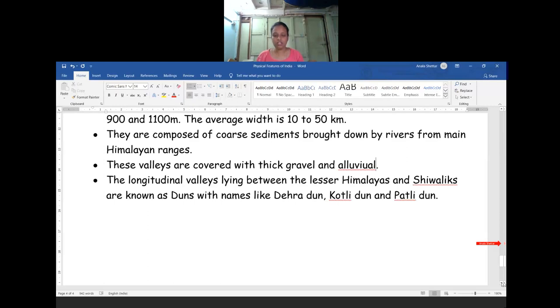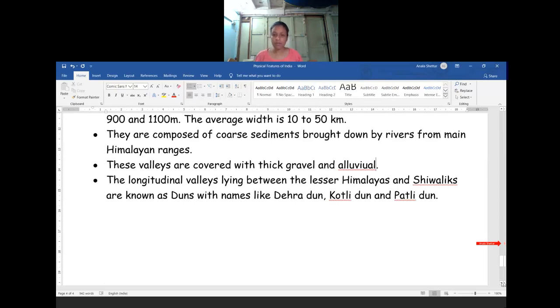Besides the longitudinal divisions, the Himalayas have been divided on the basis of region from west to east. These divisions have been demarcated by river valleys. For example, the part of the Himalaya lying between the Indus and Sutlej has been traditionally known as the Punjab Himalaya, but it is now also known regionally as the Kashmir and Himachal Himalaya, from west to east respectively.